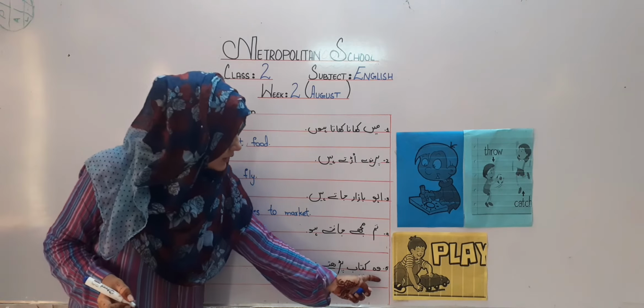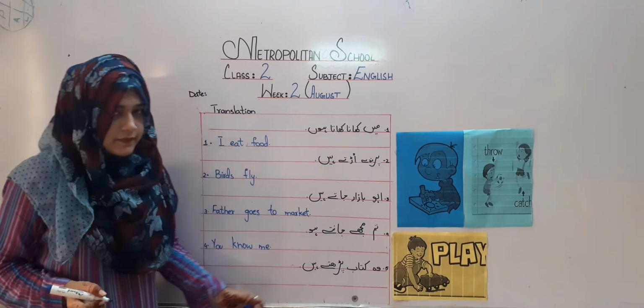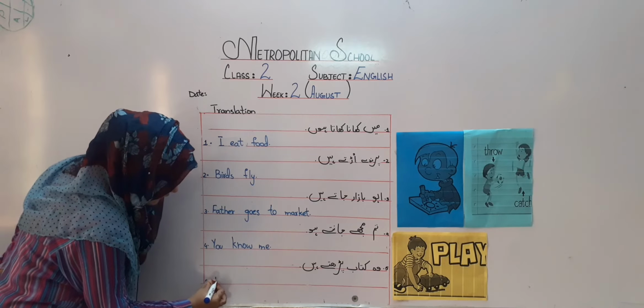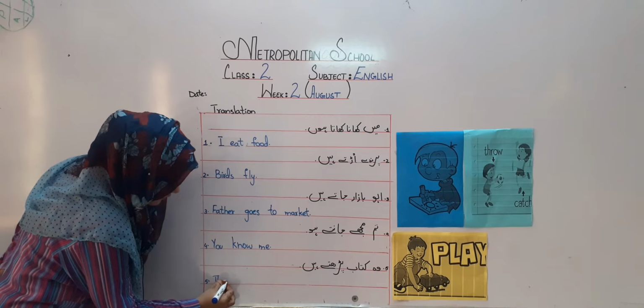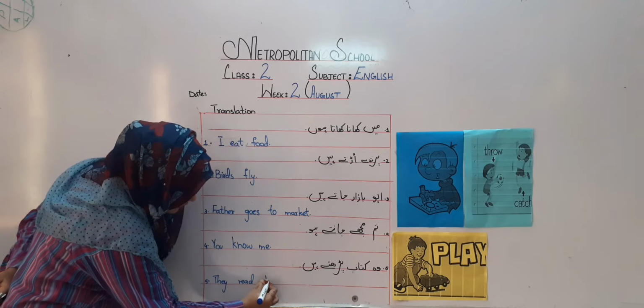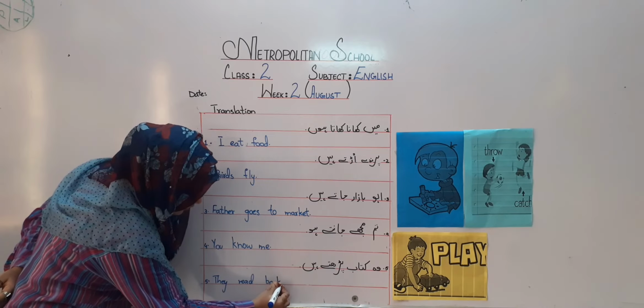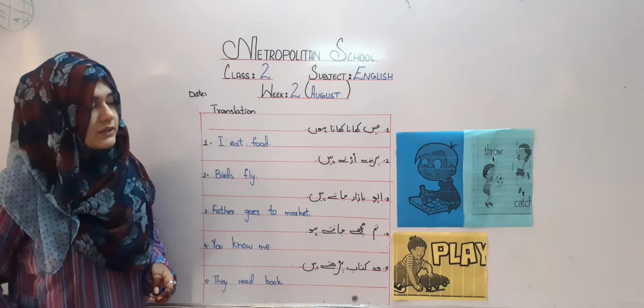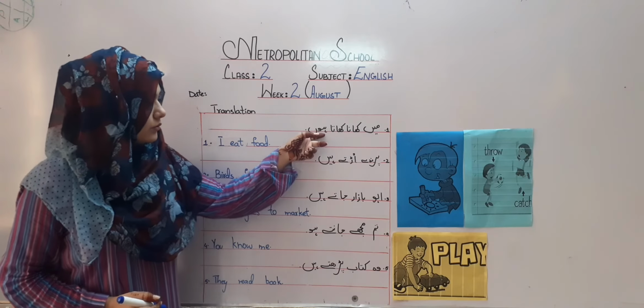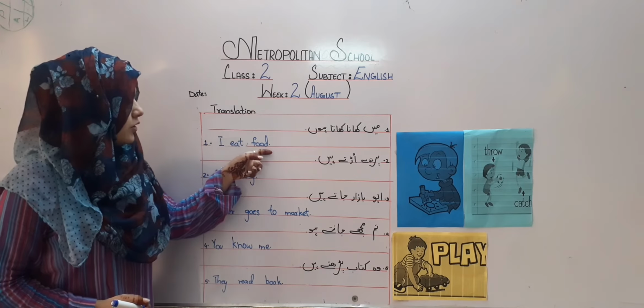Then the last one is वो किताब पढ़ते हैं. They read book. Done. Let's repeat these sentences again. मैं खाना खाता हूँ. I eat food.